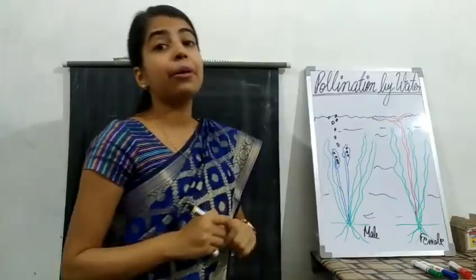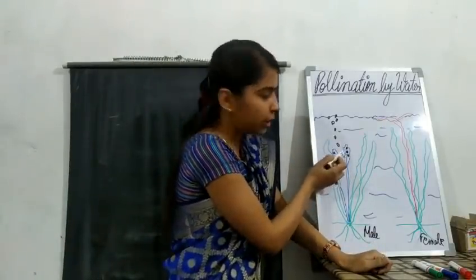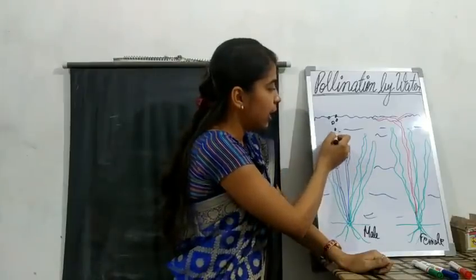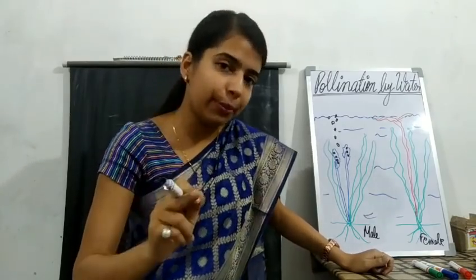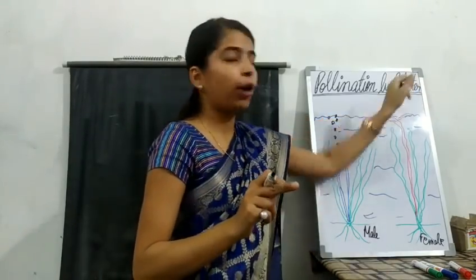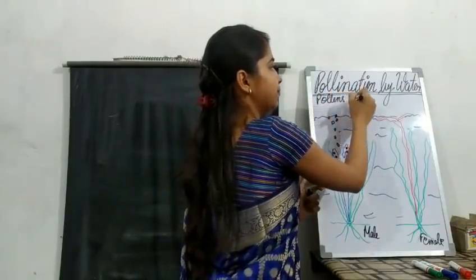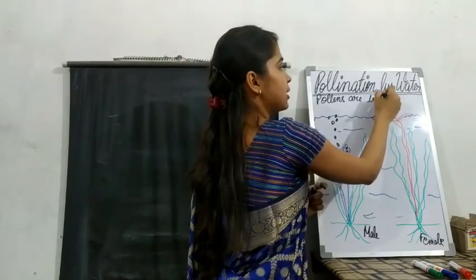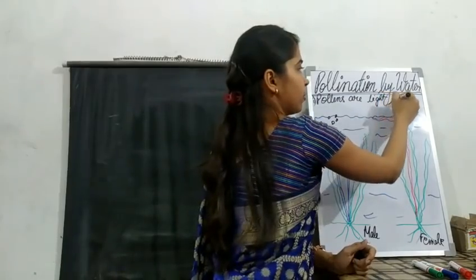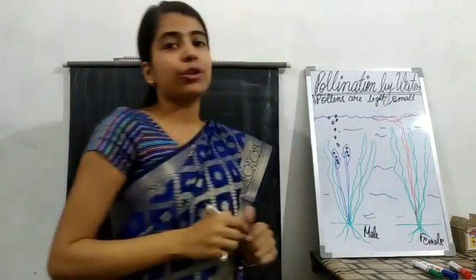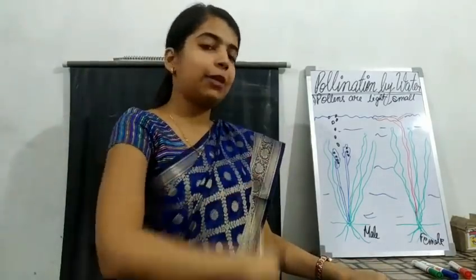What will happen with the male part? The anthers will produce the pollens, and these pollens will be very light. Remember, both in wind pollinated and water pollinated flowers, the pollens are light. Pollens are very light and small, so they can be easily carried by the water current, or in case of wind, they can be carried by the wind.